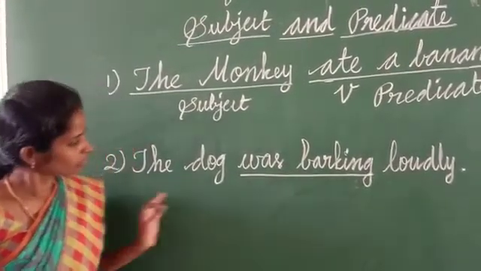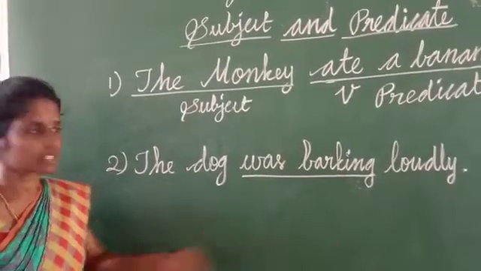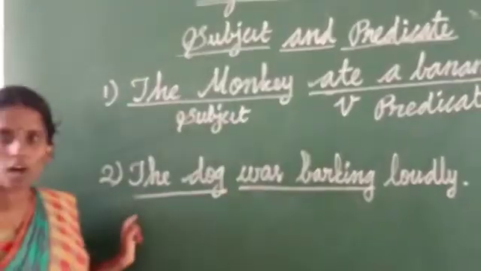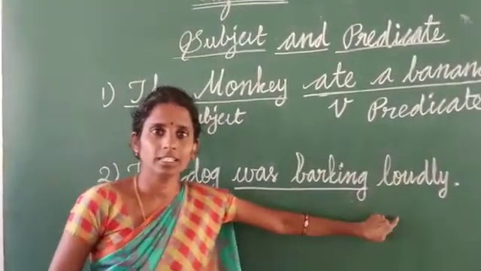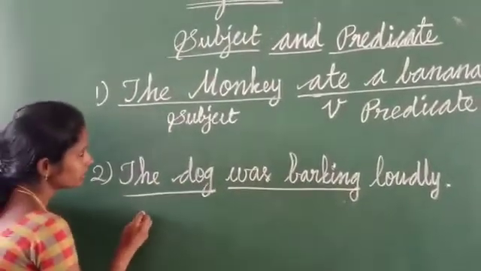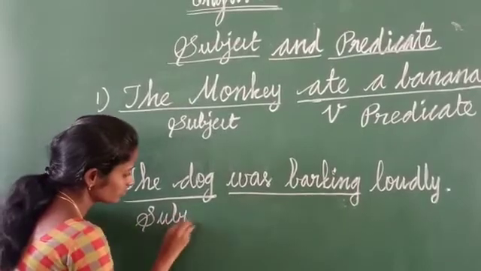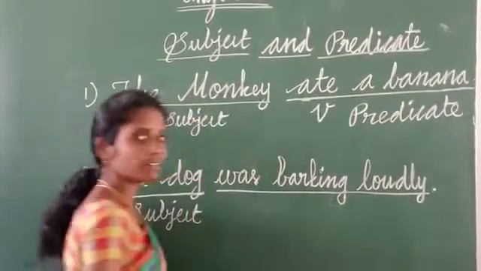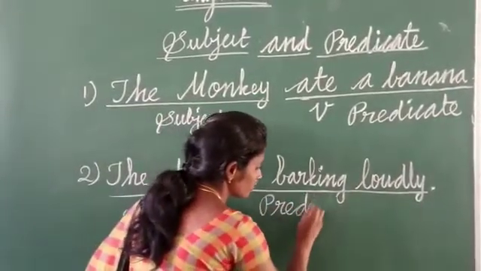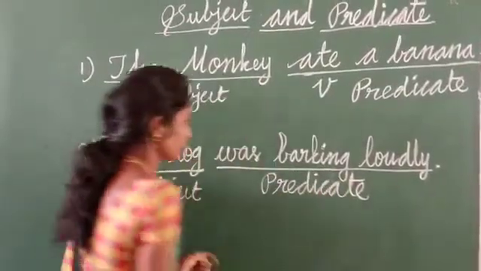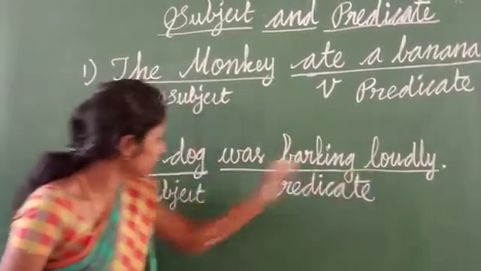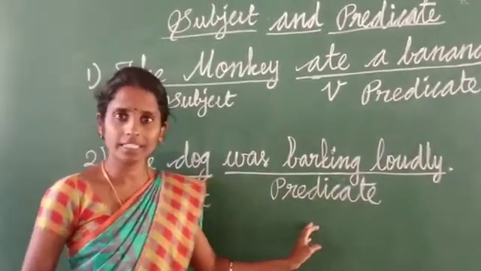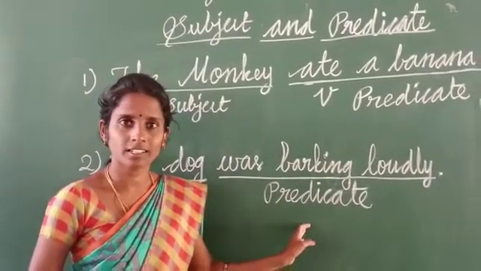Okay. Now I ask these two questions. Who is barking? The dog. The dog was barking loudly. So, the dog is the subject and was barking loudly is our predicate. The dog was barking loudly. The dog is the subject. The remaining portion, was barking loudly, is our predicate. Okay students, are you clear?